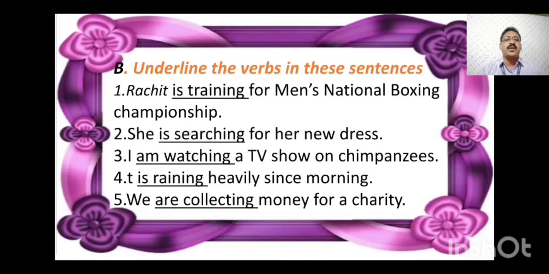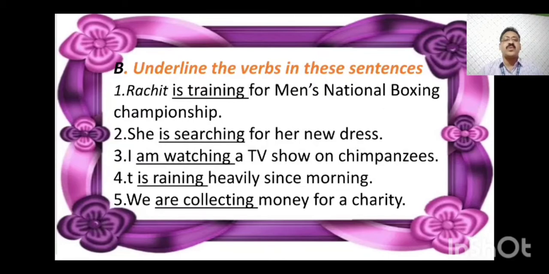Now bit number B, underline the subject in this sentence. Rachit is training for men's national boxing championship. Rachit is training. Now I told you, is is used when the subject is singular. Here Rachit is singular. Is training will be the correct form of the verb as well as helping verb. Here is is the helping verb. Training is the main verb. So both make it present form.